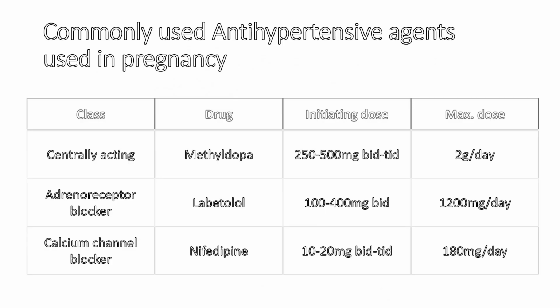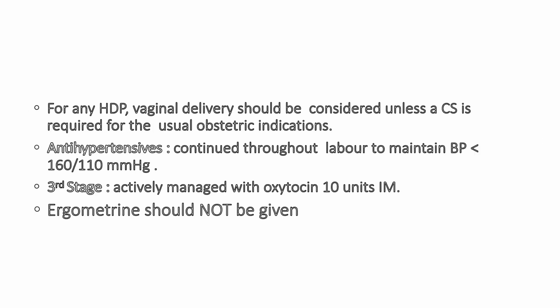What are the commonly used antihypertensive agents in pregnancy? We use centrally acting methyldopa, then the beta adrenoceptor blocker labetalol, and calcium channel blockers like nifedipine. Vaginal delivery should be considered in any hypertensive disorder in pregnancy unless cesarean section is required for the usual obstetric indications.